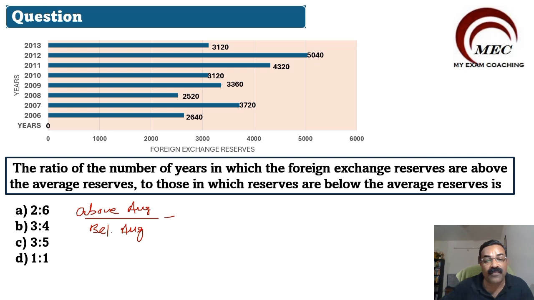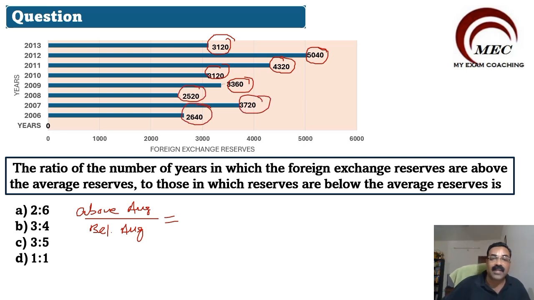For this, first we have to find out the average. Finding the average is adding all these numbers, 1, 2, 3, 4, 5, 6, 7 and 8, and then dividing by 8. Sum divided by 8.